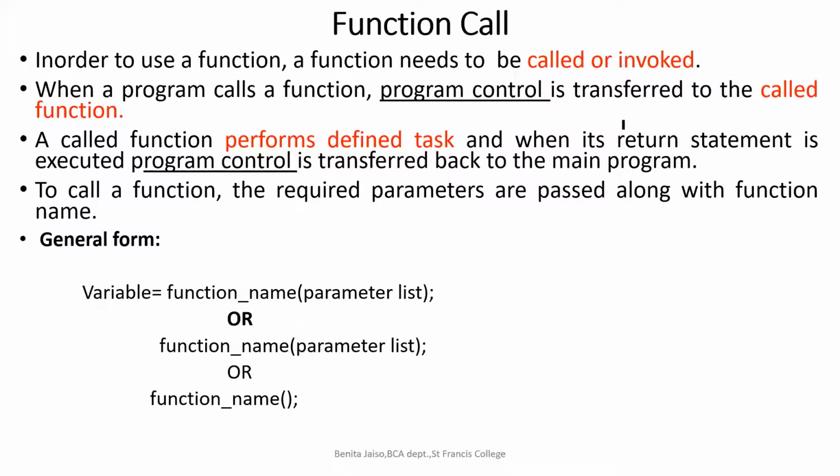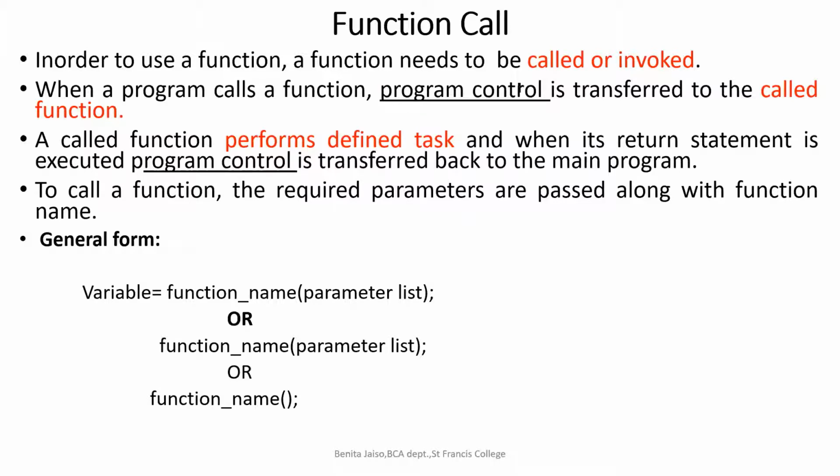Turbo C is a little difficult for showing the execution, but in other compilers like Visual Studio I can show that program control will be transferred to the function definition. Whenever we are calling, the program control will jump into the function definition. Declaration is okay; that is just informing the compiler. When we are calling, what will happen?